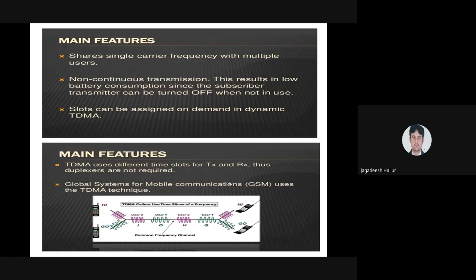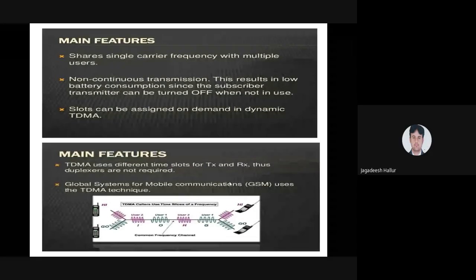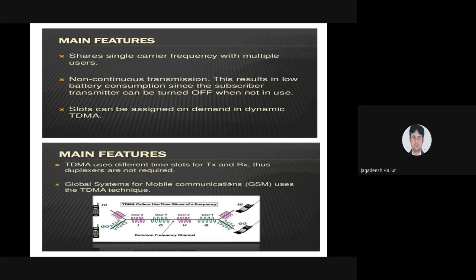The combination of 2G, the combination of 2.5G, the combination of 2.75G, all this will become a GSM. In 2.5G, we are using GPRS. In 2.75G, we are using the EDGE technique. So Global System for Mobile communication, that is GSM, uses a TDMA technique.